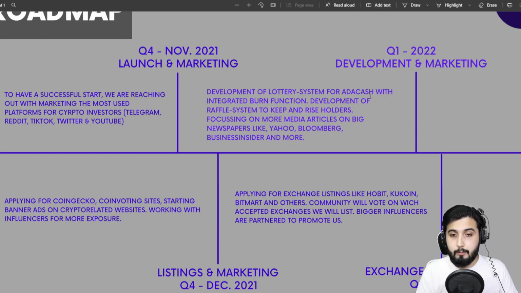And then in Q1 of next year, which is right ahead in just 2 months, development of a lottery system for ADA Cash with integrated burn function, development of a raffle system to keep and raise holders, focusing on more media articles on big newspapers like Yahoo, Bloomberg, Business Insider, and more. So they will be getting news coverage in the next quarter. That'll be another essential and solid exposure for this project.